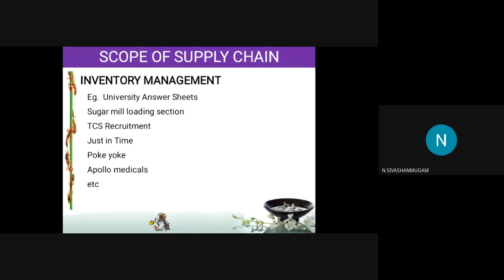There are a lot of examples. Let us take Apollo Medicals, that is the best example. If you see Apollo Medicals, in a single street there may be 3 or 4 shops, in crowded places or in hot cities. In the medicals, they will not keep all the medicines in all the shops. They will keep some medicine in some shops and some other medicine in other shops. If you go and ask in Apollo, they will get it from the nearby shop and give it to you. You may see that. So this is what we call inventory management, not storing excess things.